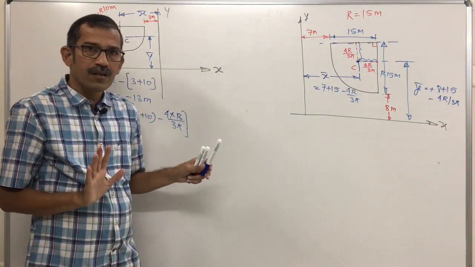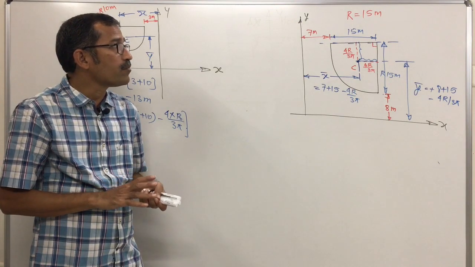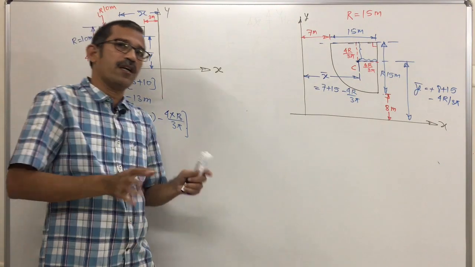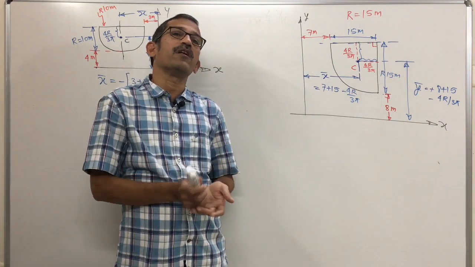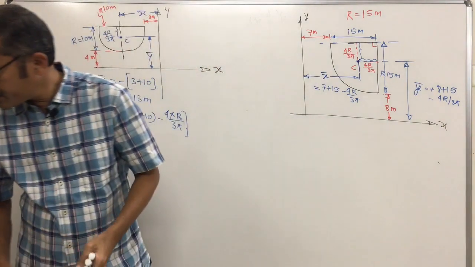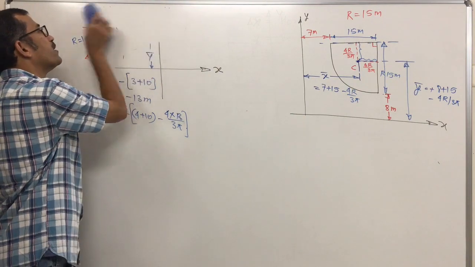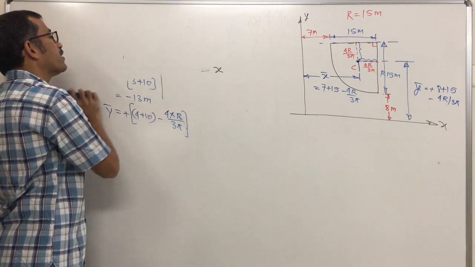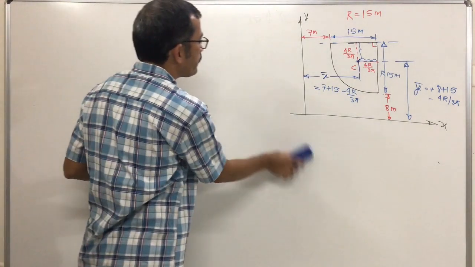15 meter. Clear? That means don't blindly recollect. Quarter circular lamina means x bar 4r upon 3 pi and y bar 4r upon 3 pi. 4r upon 3 pi, you have to recollect from where, which is very important. From the two sides which are mutually perpendicular to each other. This one clear? Yes.